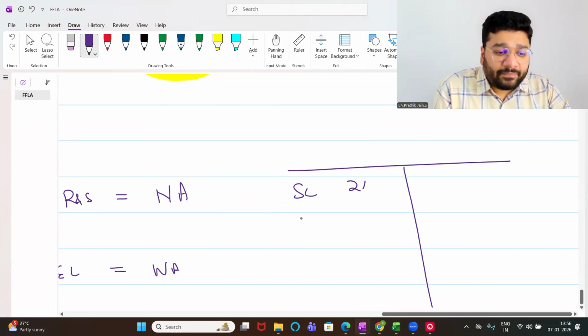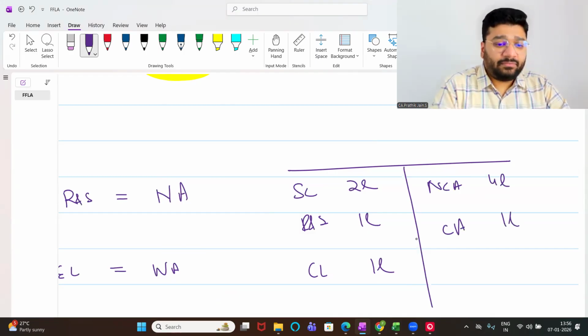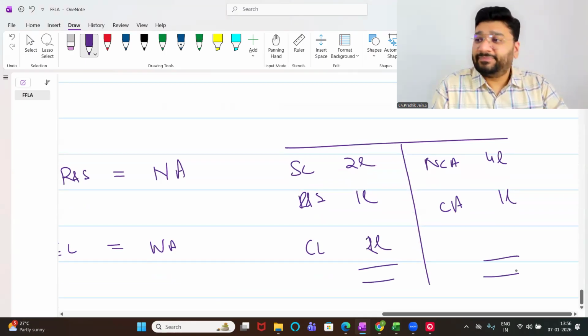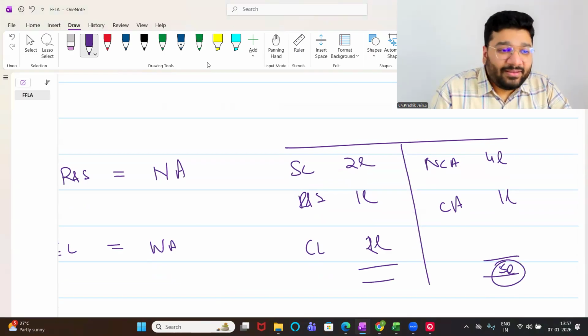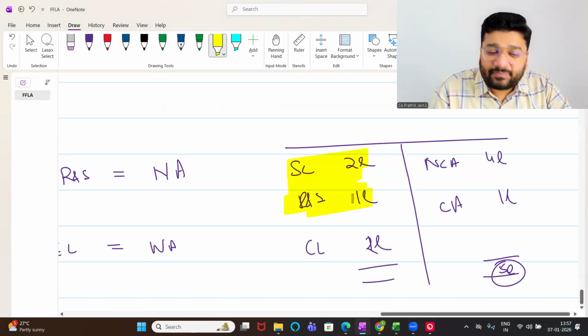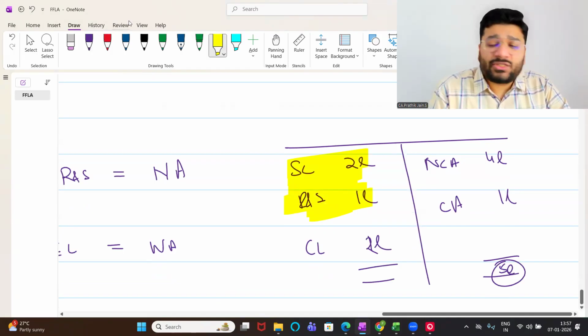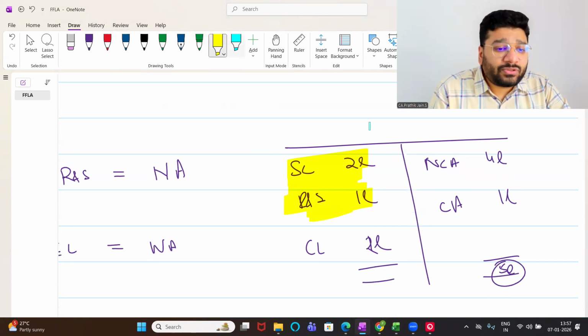Share capital 2 lakh. Reserve and surplus 1 lakh. Current liability 1 lakh. Non-current asset 4 lakh. Current asset 1 lakh. Now, matching, not matching? 5 lakh. If I add these both, this is my net asset. 2 lakh plus 1 lakh, Purvi, how much is it? 3 lakh. This is called what approach? Liability side approach. Next is the asset side approach.